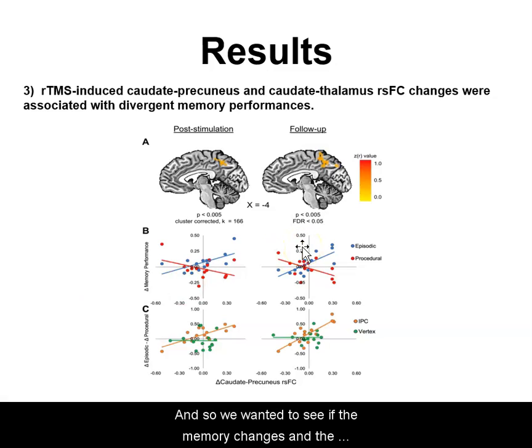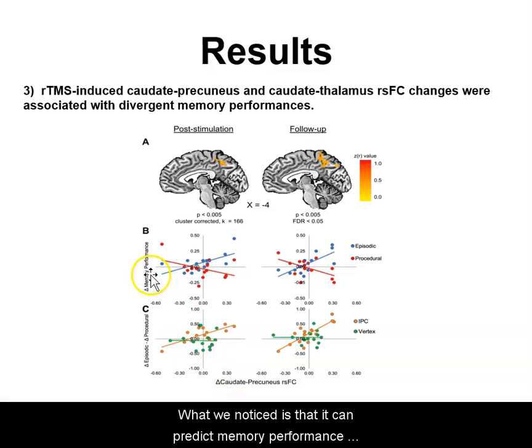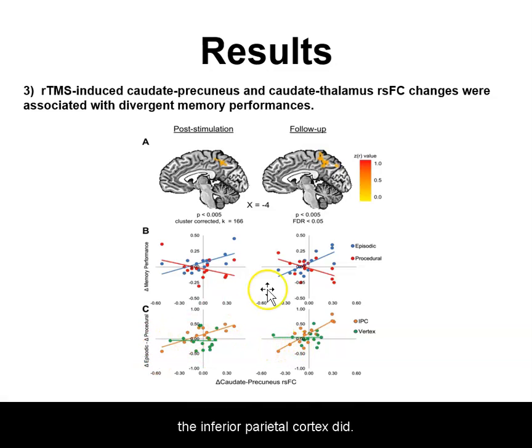And so we wanted to see if the memory changes and the resting state functional connectivity changes were associated. So we looked at regions that were anatomically connected to both networks, such as the precuneus in this case and the thalamus in the next slide. And when looking at the functional connectivity strength of the caudate and precuneus, what we notice is that it can predict memory performance changes. In other words, the stronger the functional connectivity, the more the memory performance is diverged. And when comparing the inferior parietal cortex group to the vertex group, we noted the vertex group really had no changes, while the inferior parietal cortex group had more significant changes.